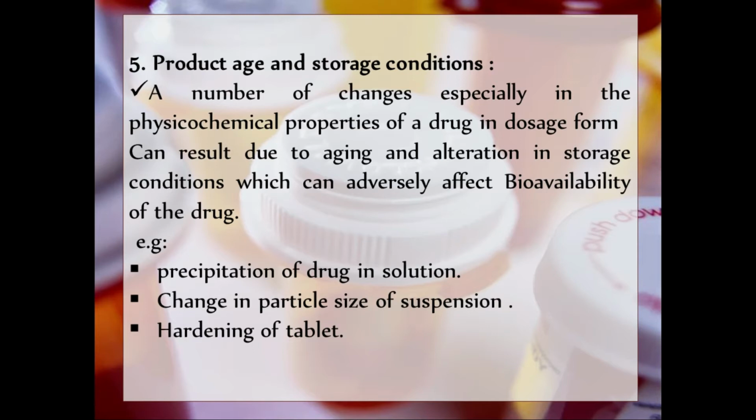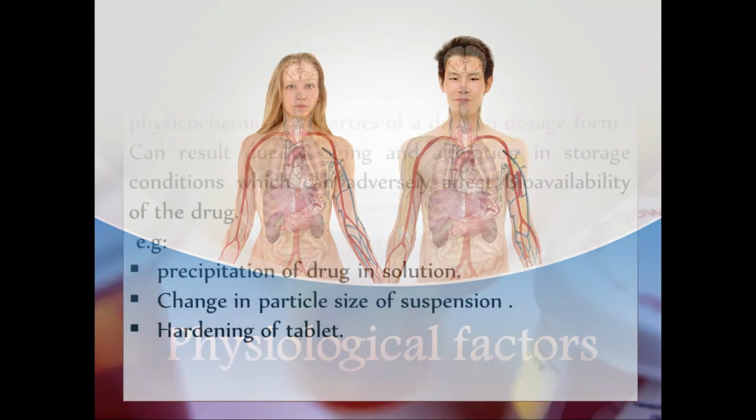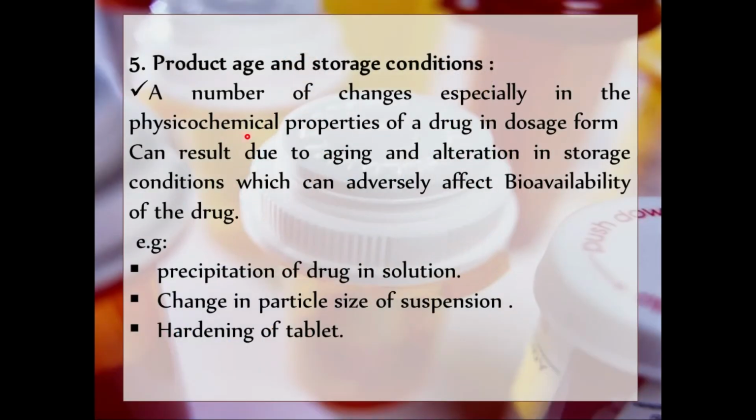Then the next and last factor in case of formulation factors is product age and storage condition. A number of changes in the physicochemical properties of the drug in a dosage form can result from aging and alteration of storage condition, which adversely affect the viability of the drug.